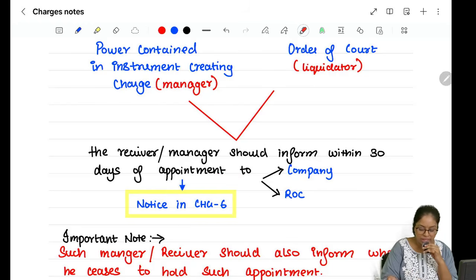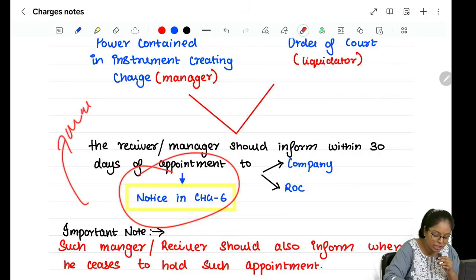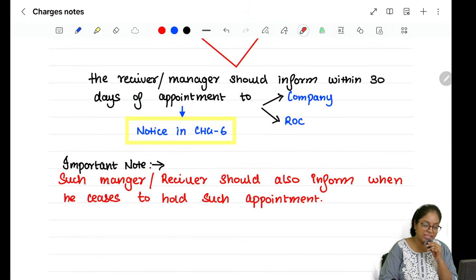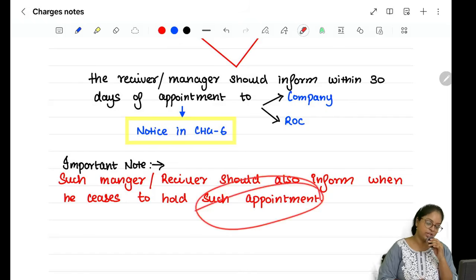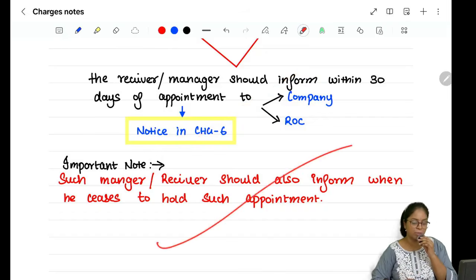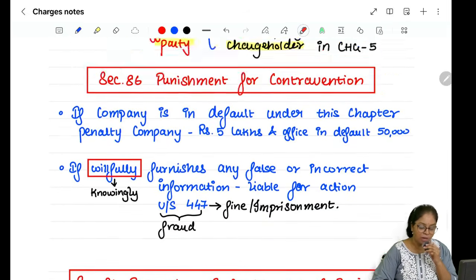You have to inform the company as well as the ROC during the time of appointment of the manager, liquidator or receiver, as well as when he ceases to hold the position. Inform in CHG 6 at appointment, and when he ceases to hold the position also you will have to inform them, right? So that is your section number 84.